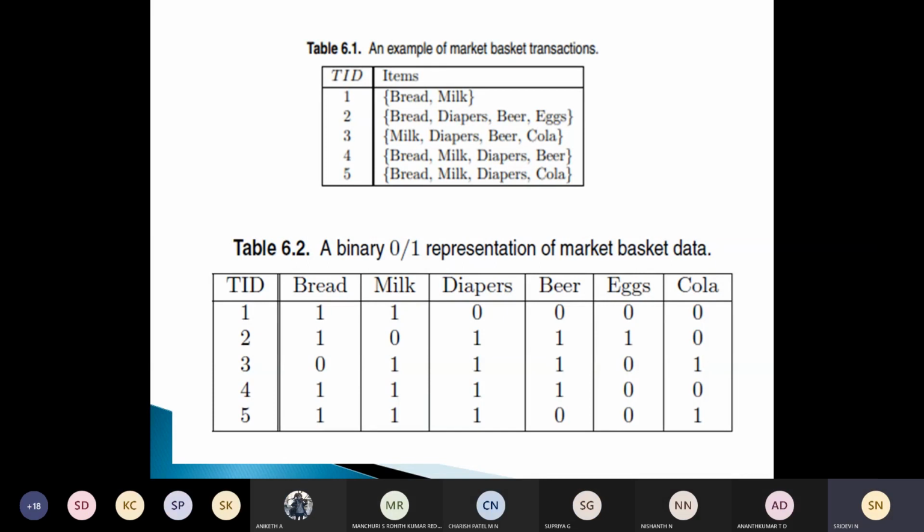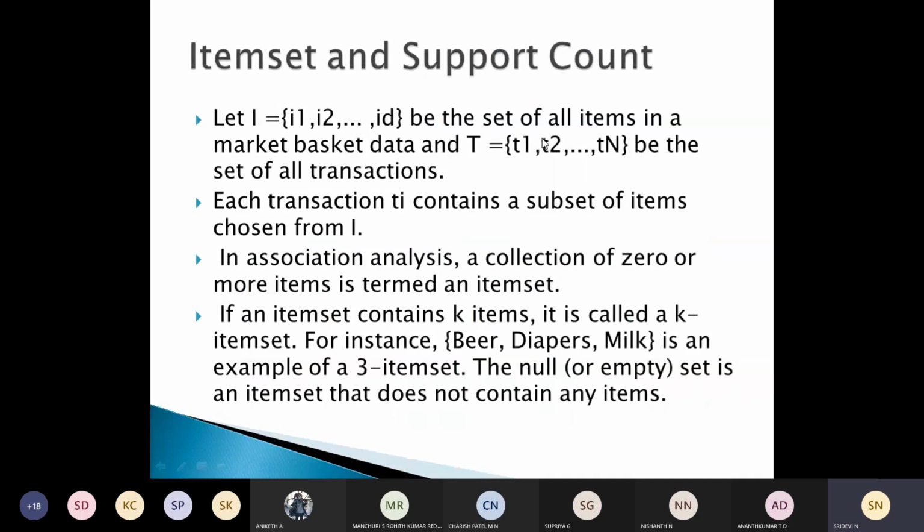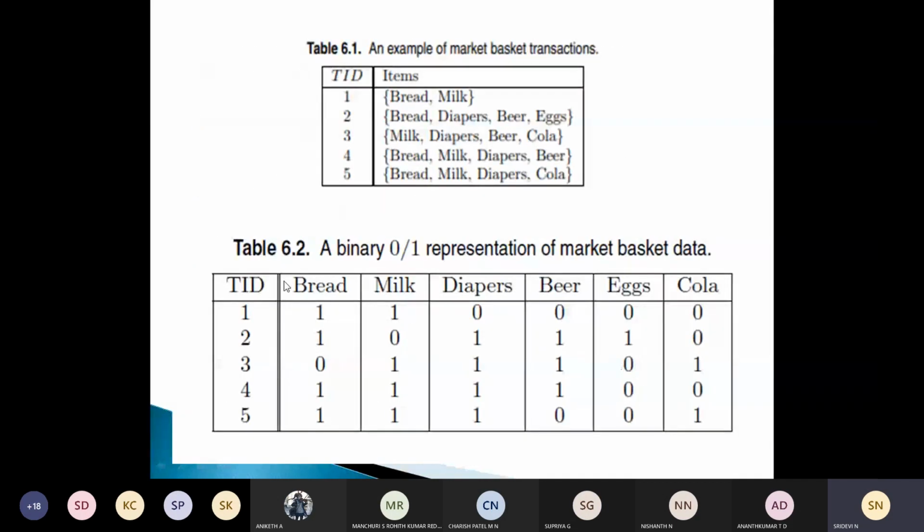So this is the example of a market basket transaction where we have the binary 0-1 representation of this market basket data. This is one of the basic terminologies used in association analysis. See here, customer 1 buys bread and milk, so we have entry 1 for that.